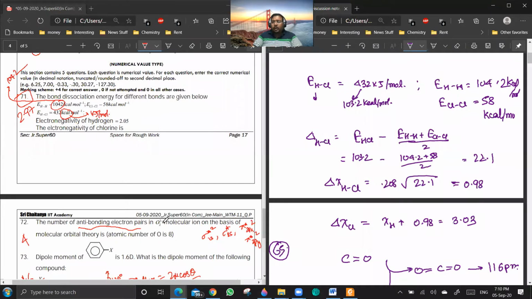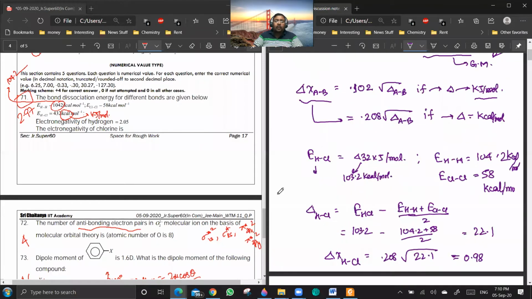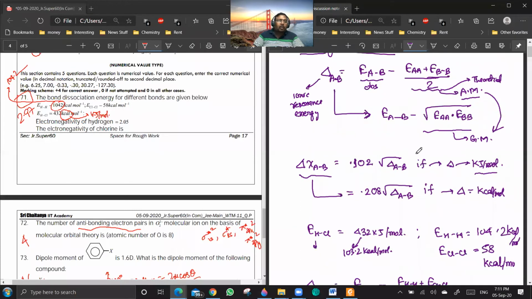From a general point of view, this question is not at all important from the IIT-JEE point of view. Because it is an empirical formula, IIT will never ask it in a JEE Advanced paper. So you don't need to worry too much about this question. If you put such questions in numerical value type, depending on what formula you are using, you will get different values as the answer. So technically it should not be asked in a numerical value type question.